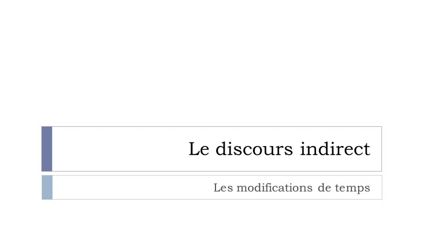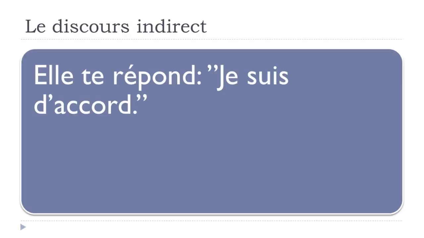Les modifications de temps. Okay, so let's start now. I wanted to first show you this simple example, because if we've got this sentence, "Elle te répond, je suis d'accord." Okay, so répondre is to answer, te is for you, so she answers you. "Je suis d'accord." Okay, so in French, this je suis d'accord is I do agree.